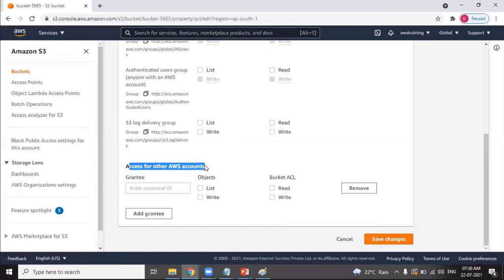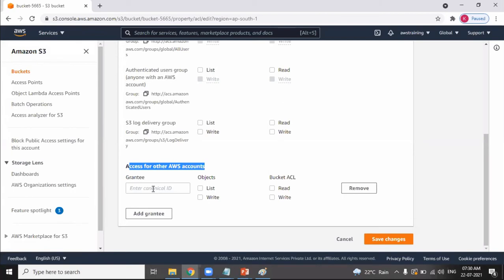Let's say you should be able to access the bucket, as well as you have some group of 10 people. You want to add that group so they also should be able to access the objects. Add those canonical IDs, grantees, and provide them the permissions. Like this, you can provide a restricted access to known other AWS accounts by using the canonical ID.